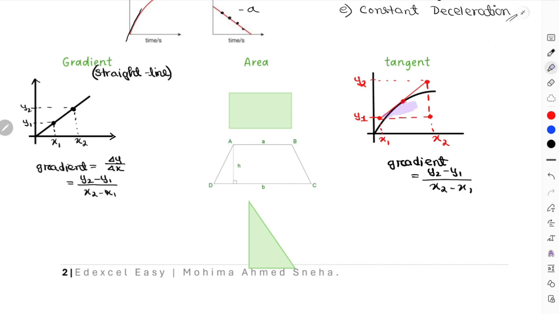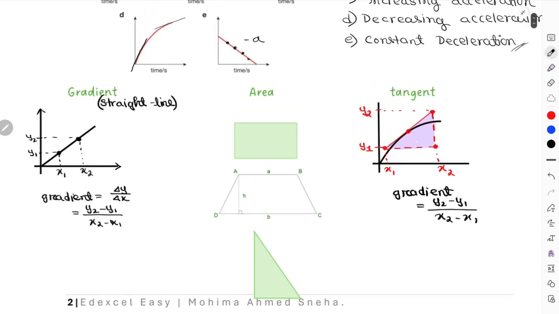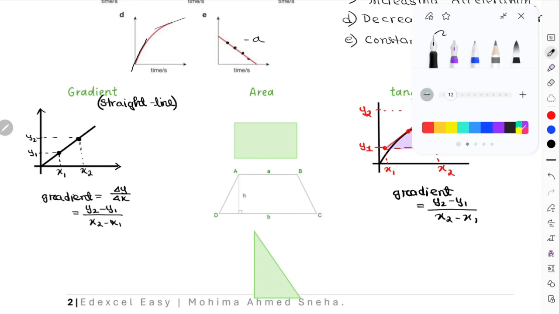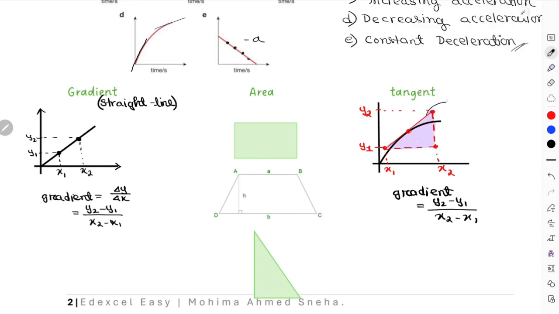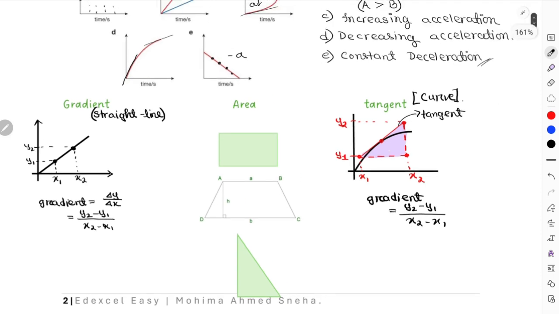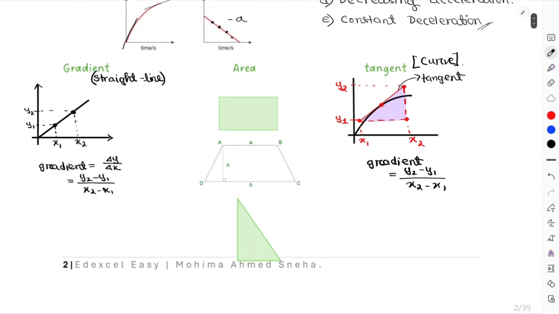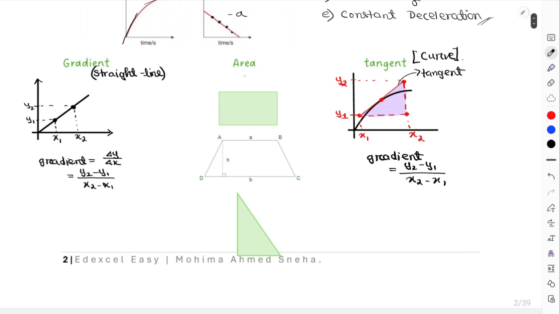So always, for a changing gradient, for a curving graph, that is a non-straight graph, you have to draw a tangent. Over here, this is your tangent. Let me label it. This is your tangent. And this kind of tangent has to be drawn for curved graphs. Okay, and then again, these were the calculations for your gradient. Other than gradient, there is the area under the graph you have to calculate.